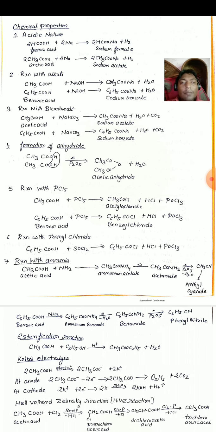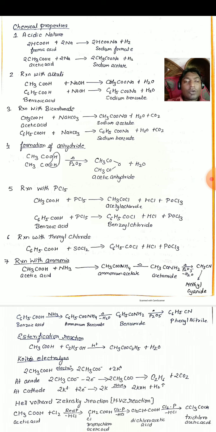Students, next come to the chemical properties. First, acidic nature. Whenever acids are reacted with metals, they form salt and hydrogen gas. For example, when two molecules of formic acid are reacted with sodium metal, it forms the salt sodium formate, that is 2HCOONa, plus hydrogen gas is released.